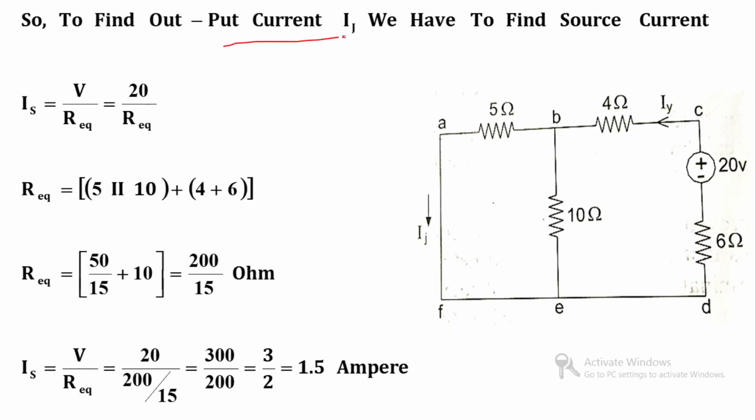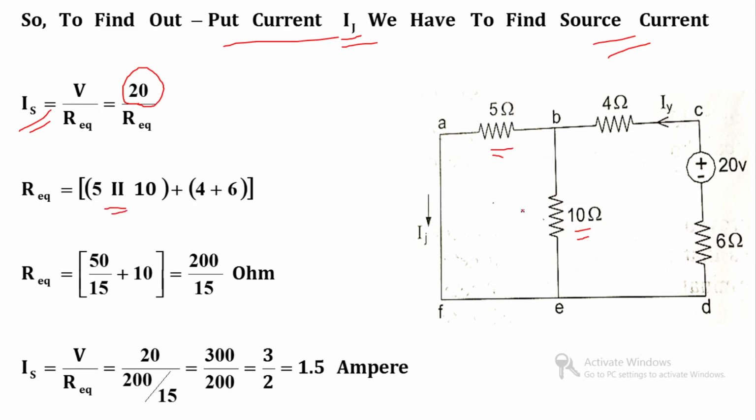So to find out the output current IJ, again we have to find out the source current. So source current is equal to V by R equivalent. Again voltage is 20. Now equivalent resistance will get changed. So over here you can see that this 5 ohm and 10 ohm are in parallel. So 5 parallel to 10.